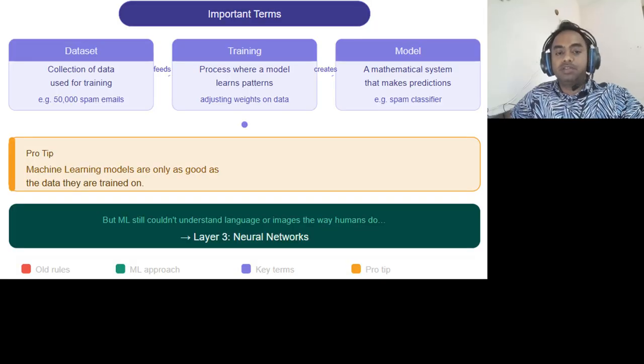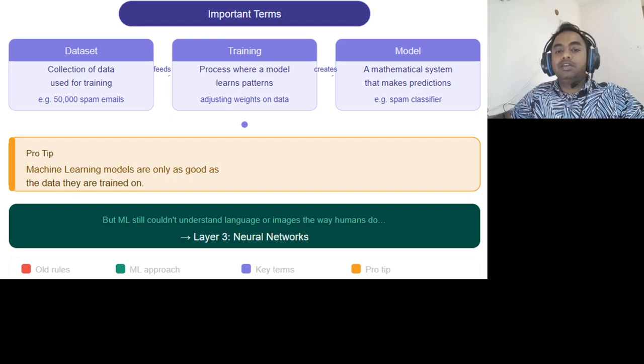So the important terms here: first is dataset, a collection of data used for training. Second is training, which is the process where a model learns patterns. And third is model, a mathematical system that makes predictions. So machine learning models are only as good as the data they are trained on.